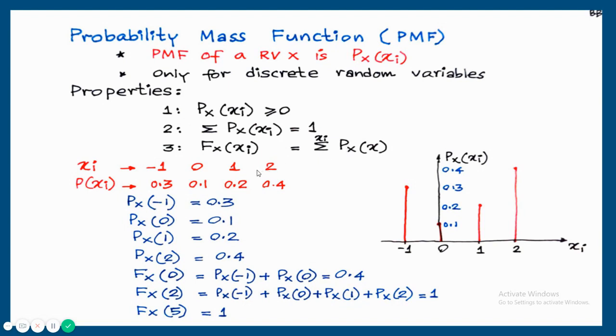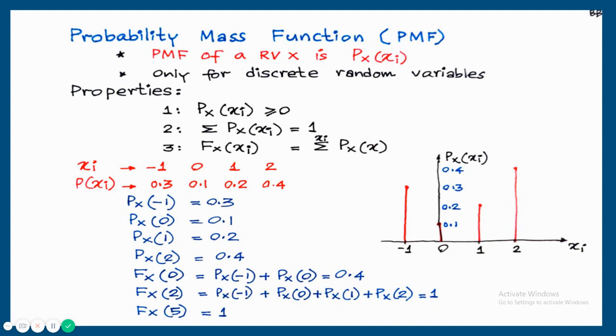The previous example is written here again. Random variables are -1, 0, 1 and 2 with corresponding probabilities 0.3, 0.1, 0.2 and 0.4. Probability mass functions are written Px of -1, that is, what is the probability of -1? That is 0.3. Px of 0, probability of 0, that is 0.1. Px of 1, probability of 1, that is 0.2. Px of 2, probability of 2, that is 0.4.